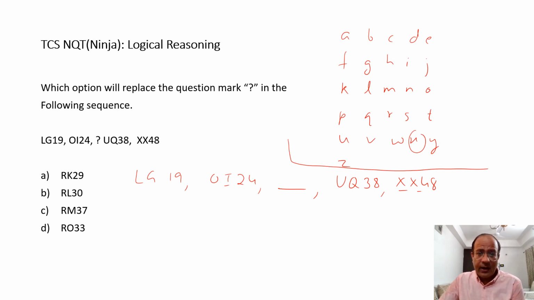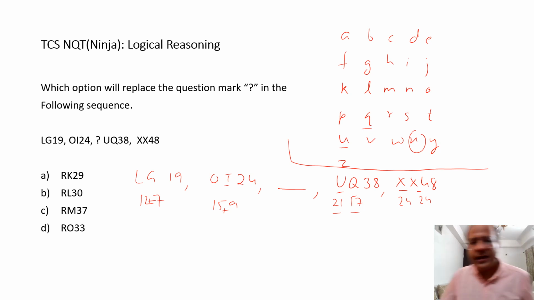Keeping this in mind, I look at U and Q as well. U is 21, and Q is 17, so this sums up to 38. That is how things are moving here. OI: O is 15 and I is 9, so they sum up like this. LG: L is 12 and G is 7, so they sum up to 19.